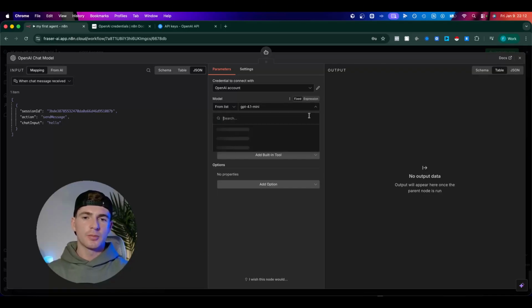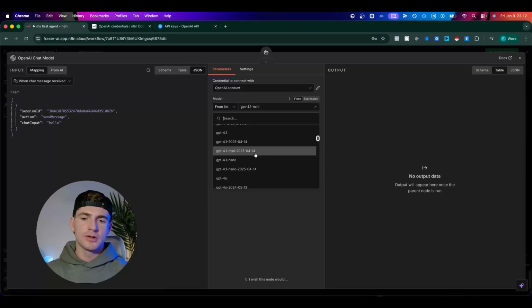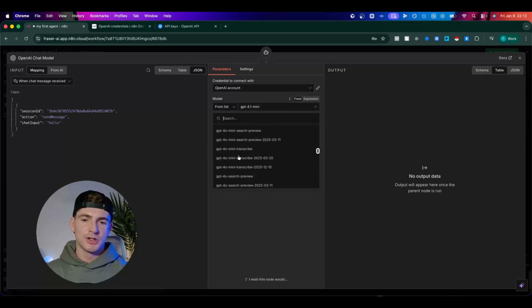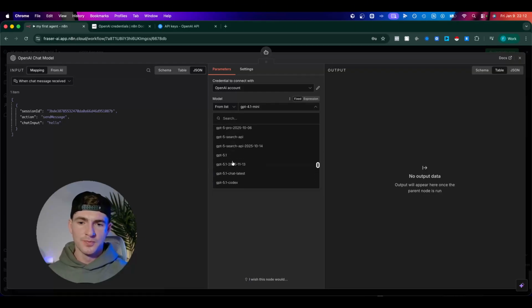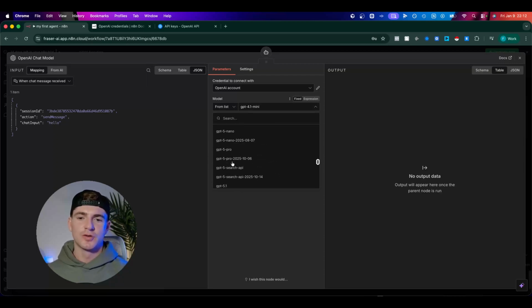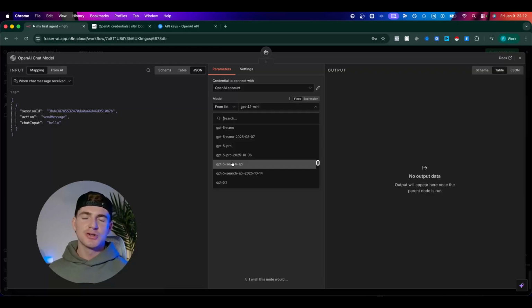If we click on this drop down, we're going to see all the different OpenAI models which we can choose from. And there's lots of them, right? You can see here the newest models, 5.2, 5.2 Pro. What else have we got here? We've got 5 Codex, 4.0 Mini. There's lots of models to choose from. So how do you know which model to use? Well, the answer is you don't. Until you start to work with these things and have a little bit more experience, you don't really know what it is that you need to do.